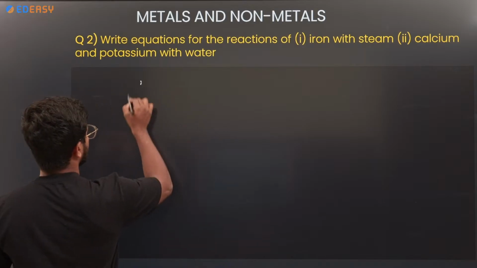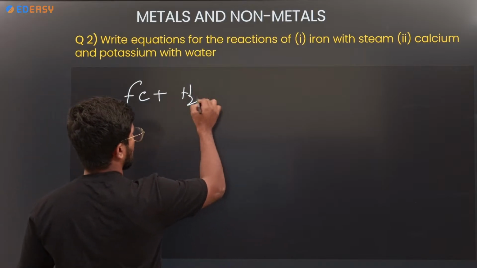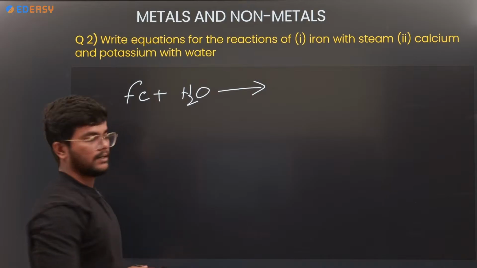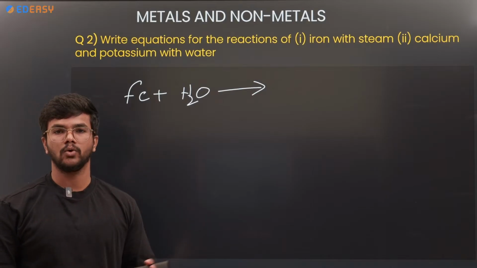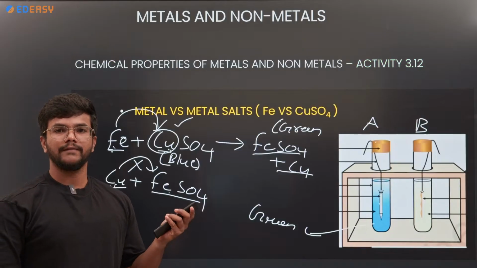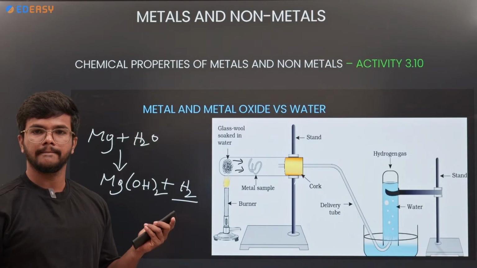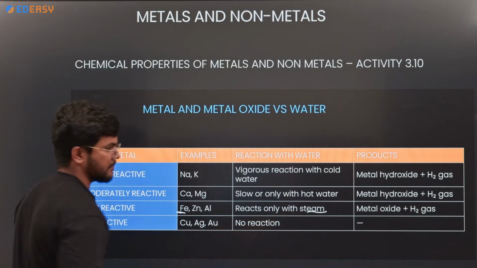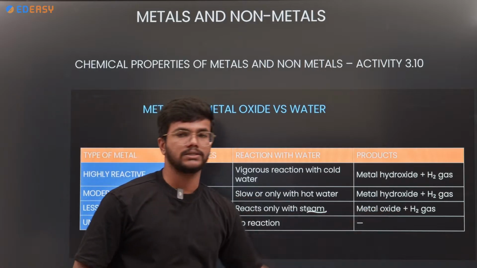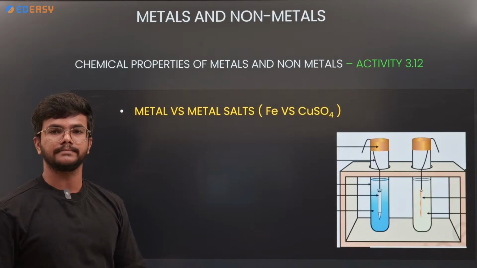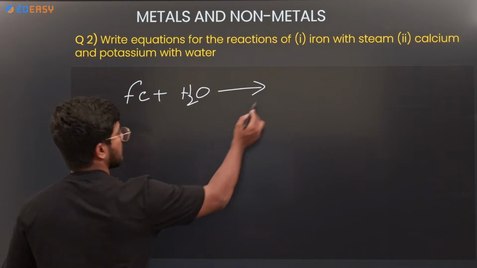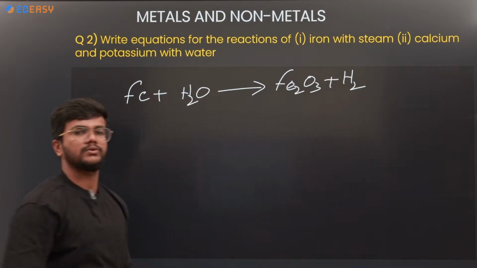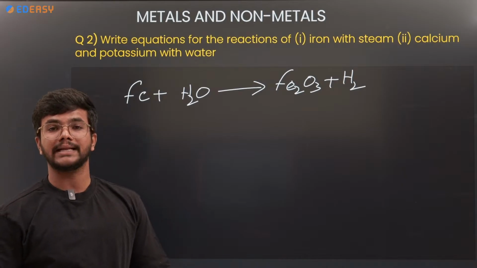So iron with steam. As I already told you, iron is less reactive toward cold water. In the reactivity series, iron reacts only with steam. So when iron reacts with steam, H2O, it gives a metal oxide, Fe2O3, plus H2, hydrogen gas. This is what happens when the metal reacts with water.